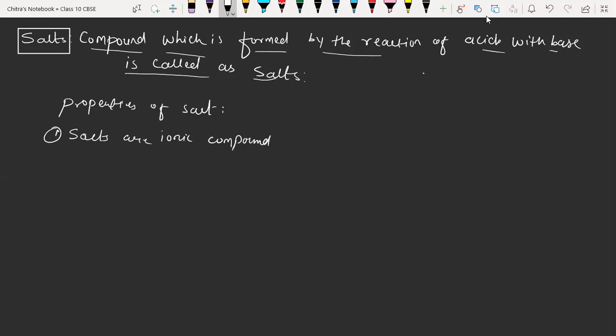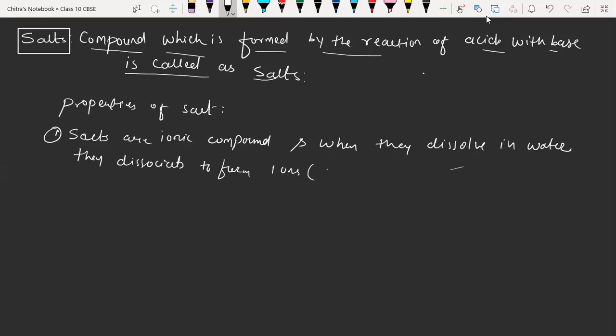When they dissolve in water, they dissociate to form ions.